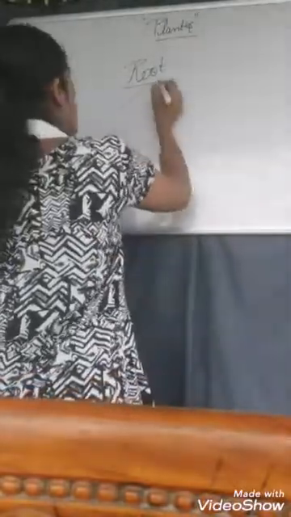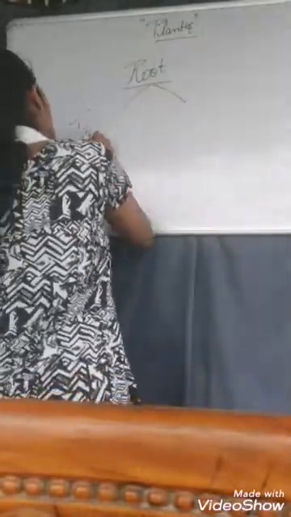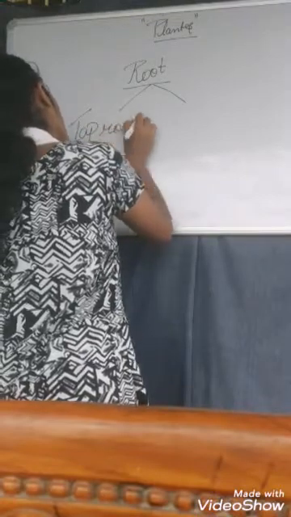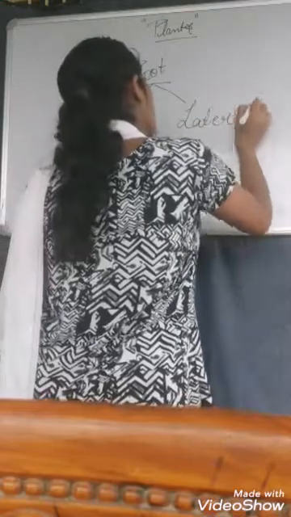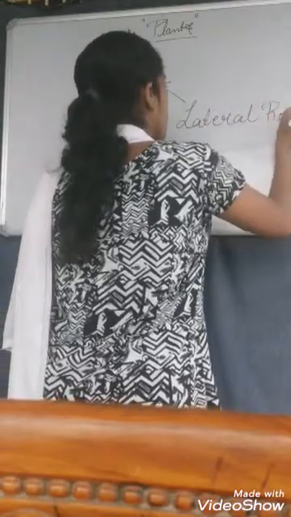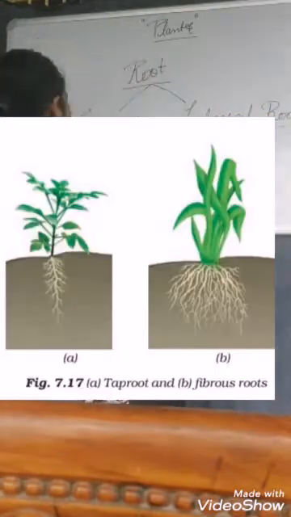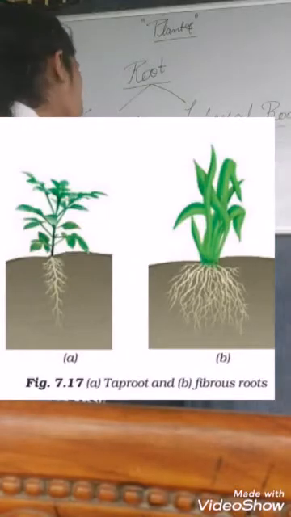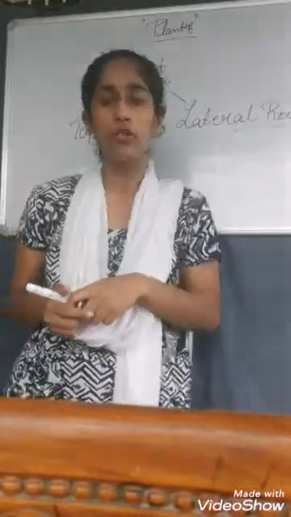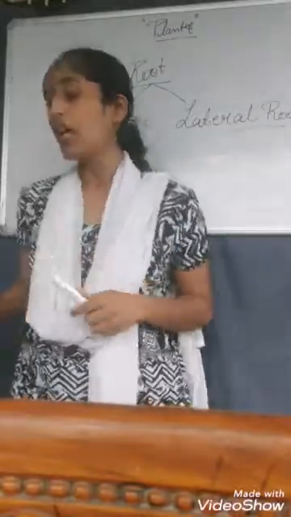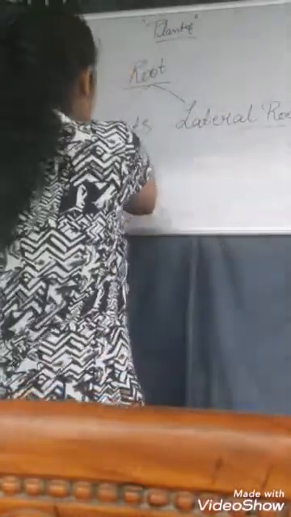basically the roots are of different types, that is the tap roots and the lateral roots. Okay, we will discuss it later on, but you just need to learn one thing: the roots are of two types, the tap root and lateral roots, and one more, that is the fibrous root, that we will discuss in the next class.